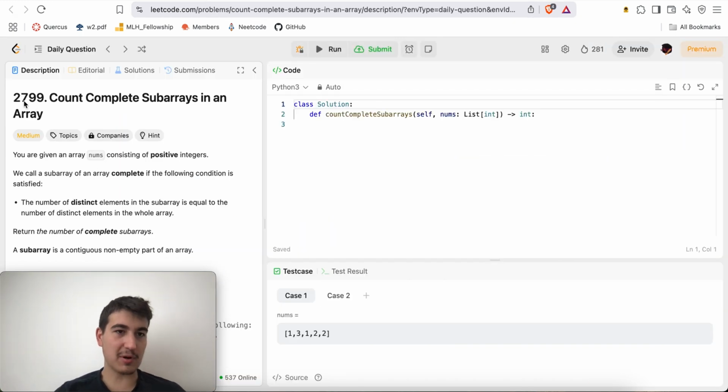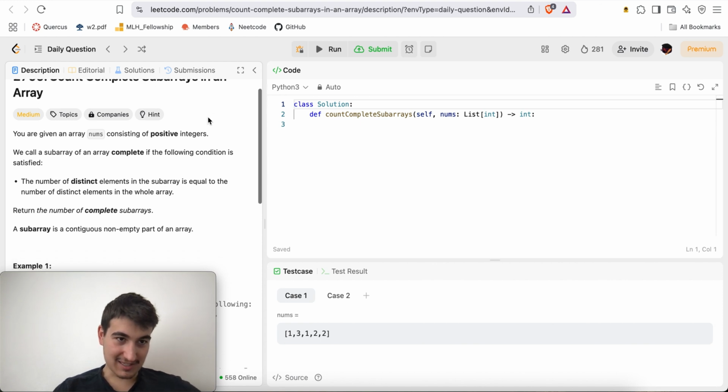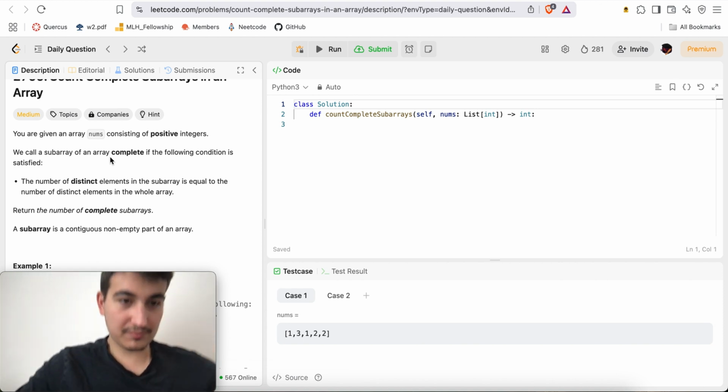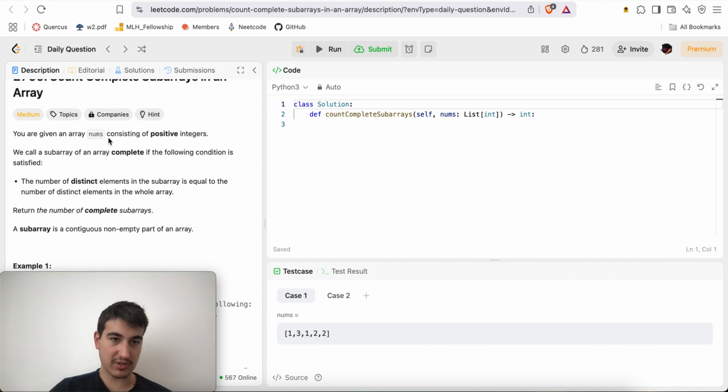Okay, today we get a LeetCode medium, 2799: Count Complete Subarrays in an Array. Seems like LeetCode hasn't been getting enough of these counting problems lately. You're given an array nums consisting of positive integers. We call a subarray of an array complete if the number of distinct elements in the subarray is equal to the number of distinct elements in the whole array. Return the number of complete subarrays.